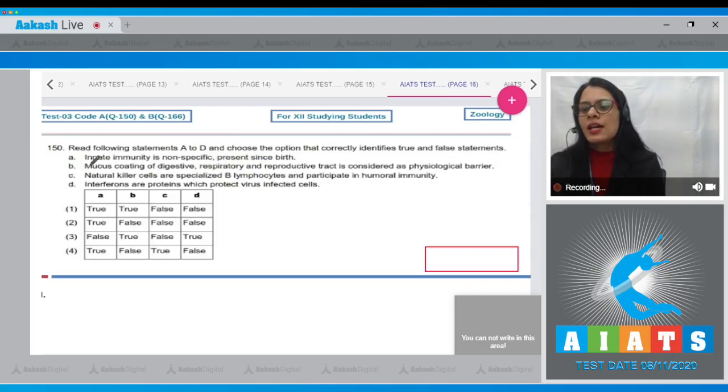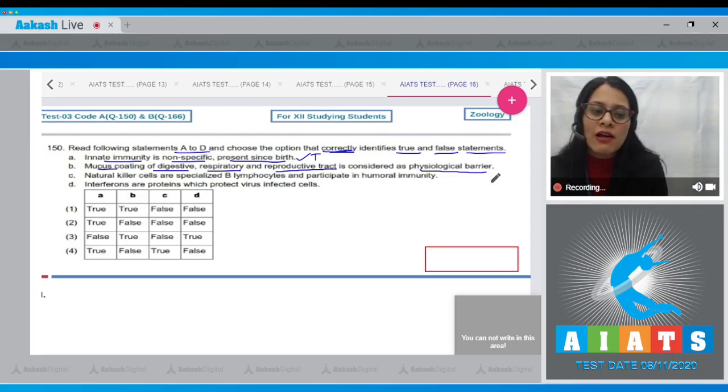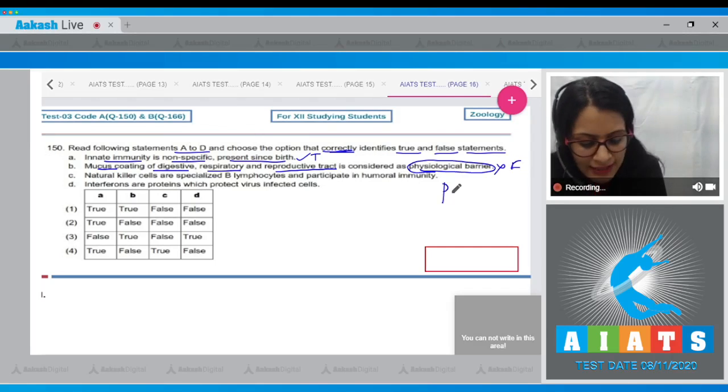Question number 150. Read following statements A to D and choose the option that correctly identifies true and false statements. The very first statement given is innate immunity is non-specific, present since birth. This is a correct statement, so this is true. The next statement says mucus coating of digestive, respiratory and reproductive tract is considered as physiological barrier, and this is an incorrect statement. It's a false statement because mucus coating of digestive, respiratory and reproductive tract is considered as physical barrier and not physiological barrier.